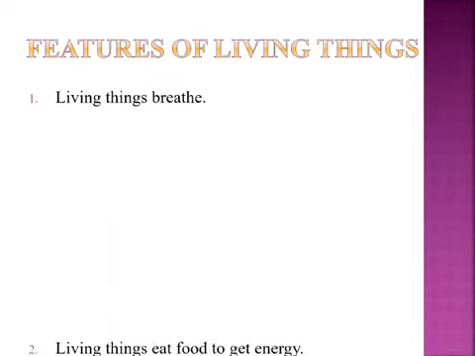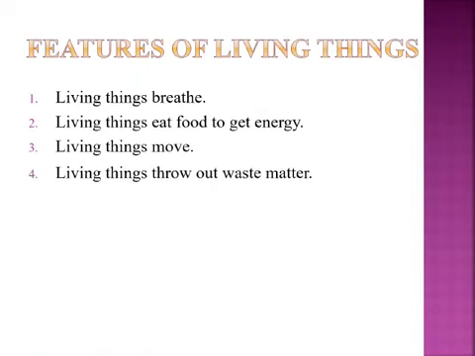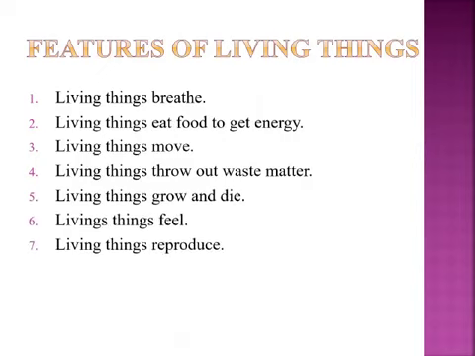The third most important topic of this chapter is features of living things. There are 7 main features of living things. Firstly, living things breathe. Second one, living things eat food to get energy. Third one, living things move. Fourth one, living things throw out waste matter. Fifth one, living things grow and die. Sixth one, living things feel. The last and the seventh one, living things reproduce. About all these features, we are going to learn in detail in the next slides.